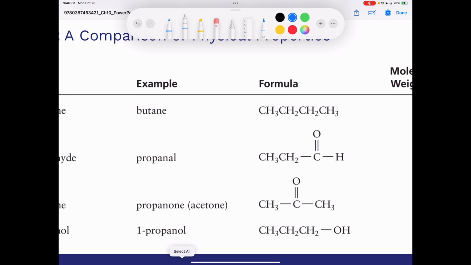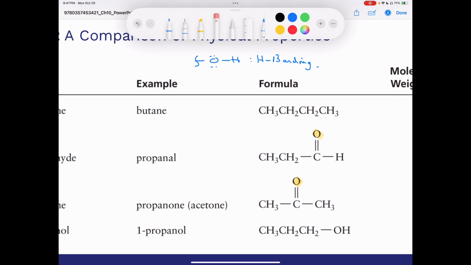was to have an oxygen and a hydrogen, but they had to be bound to each other, right? So if we have something like this, we can have hydrogen bonding because the oxygen and the hydrogen are bound to each other. Now, in an aldehyde or a ketone, we have oxygens and we have hydrogens. However, you can see that the oxygen shown here in this aldehyde propanal has no hydrogen attached to it, and you see that the oxygen in this ketone, acetone, has no hydrogen attached to it either.